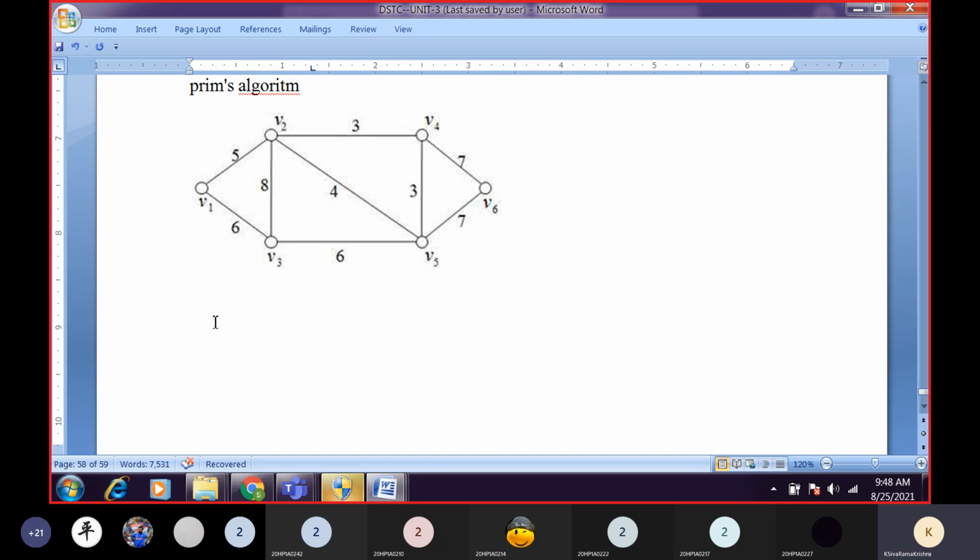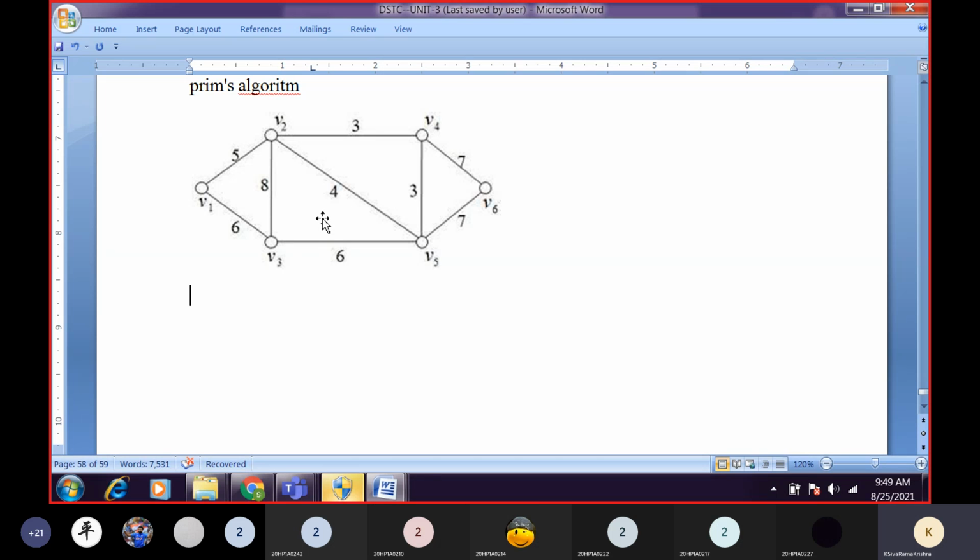So first what we have to do is, are we having any parallel edges? Any parallel edges are there? What is the meaning of parallel edge? See, when multiple paths are there between any two vertices, it is called a parallel edge. Okay, we did not have any parallel edges or any loops. So the first step is over.